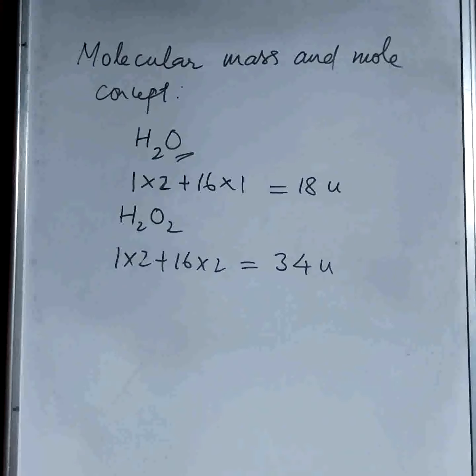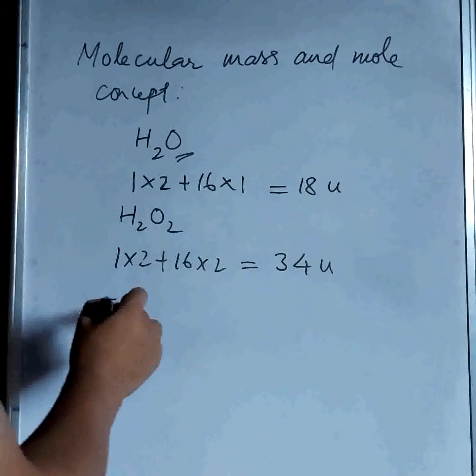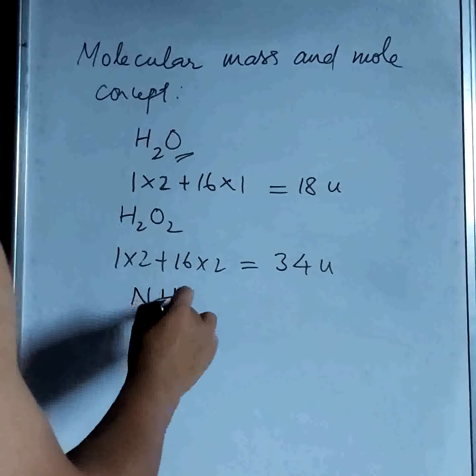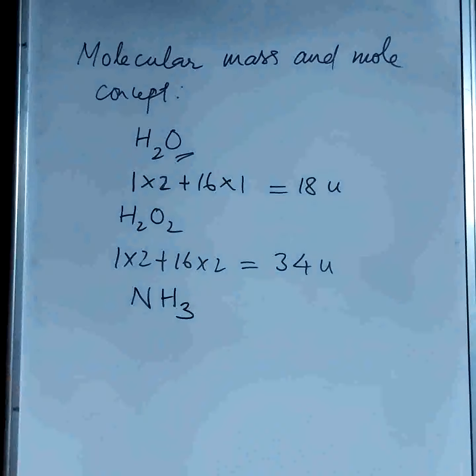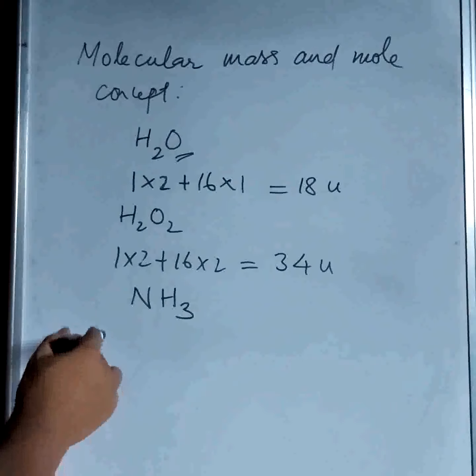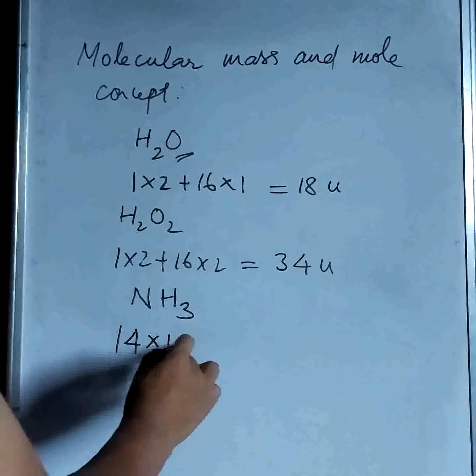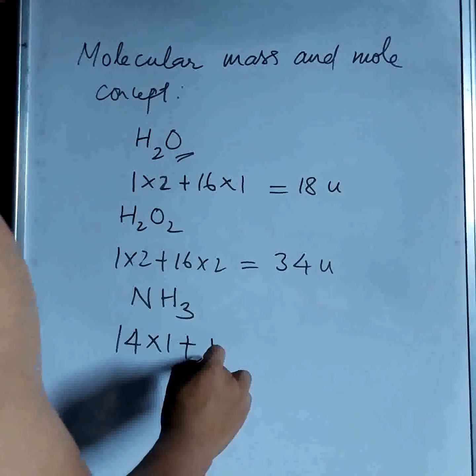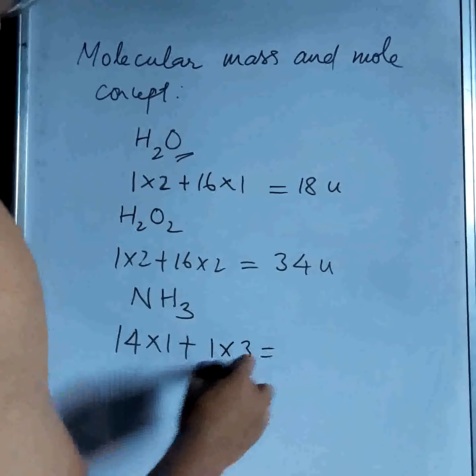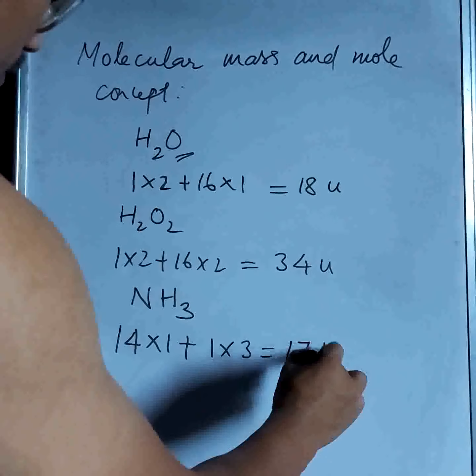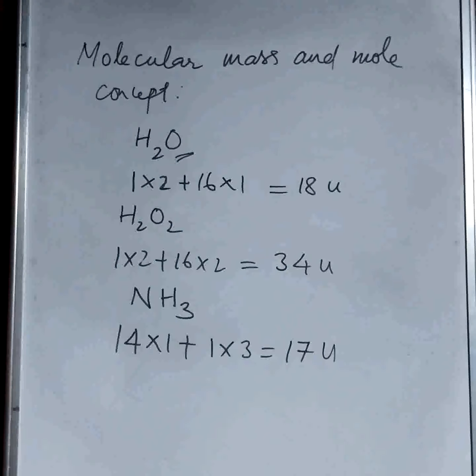For example, ammonia, NH3. We know that nitrogen's atomic mass is 14. So 14 into 1 plus 1 into 3, which gives us 17 units. That is how we calculate molecular mass.